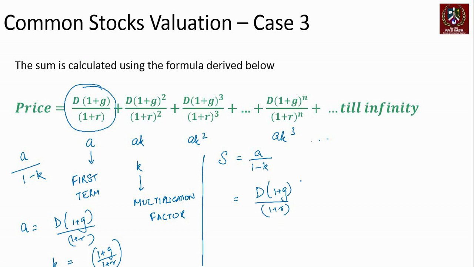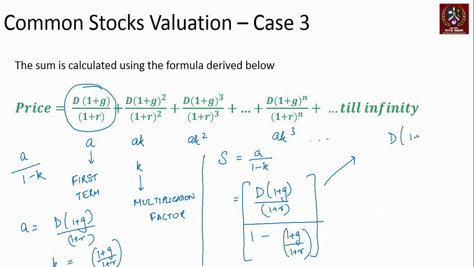That's A, that's the numerator, divided by 1 minus (1 plus G) upon (1 plus R). Correct? That's the value we get. This is the entire formula that we get. Now let's take this formula further.